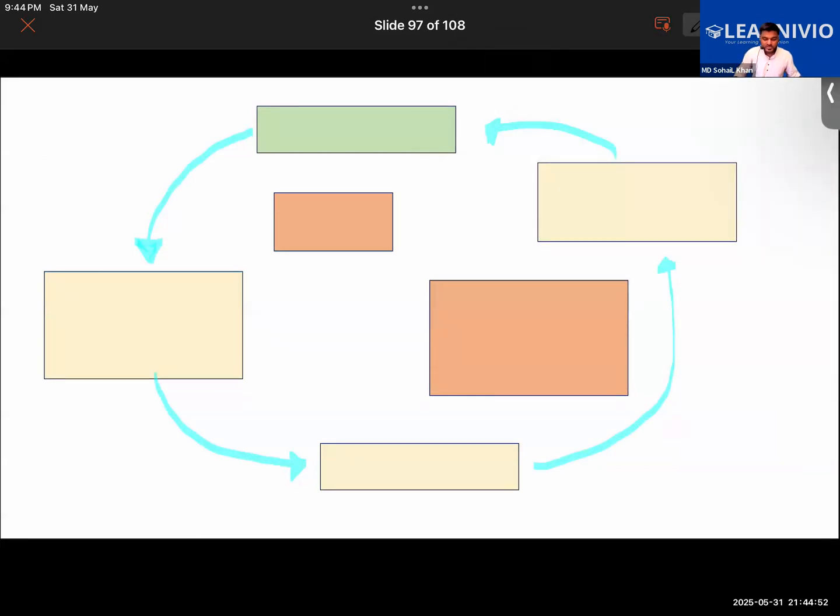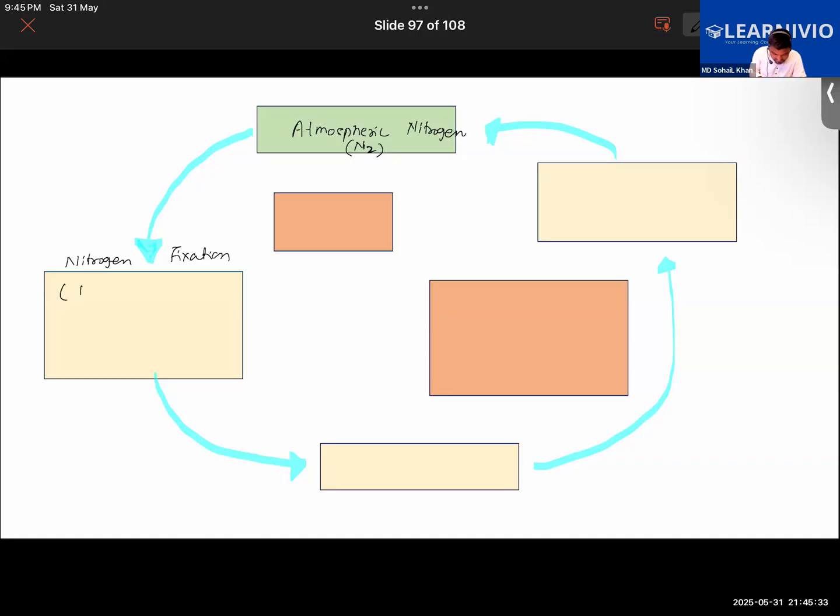All right, now also in the exam, this diagram of the nitrogen cycle can be asked. So here we have the atmospheric nitrogen, basically nitrogen in the form of N2, gaseous nitrogen. Then there are some bacteria that are found living in the root nodules of plants, or bacteria found living in the soil. So here we have nitrogen fixation. Basically, nitrogen is being fixed from the air into the soil.